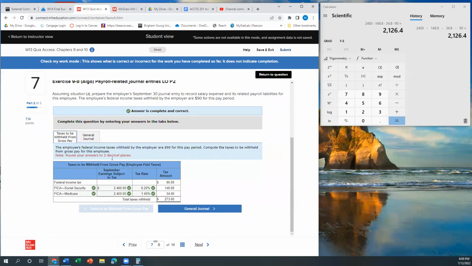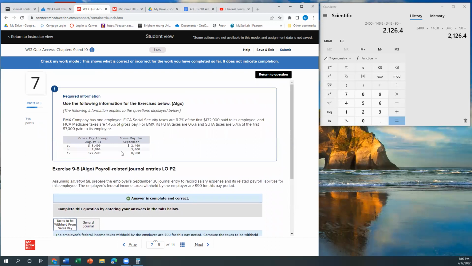So we go back here. This one gave us multiple options, right? If they had told us this one, option C, was the scenario we had to do, then we would have something different. Because if they had already earned 127,500, and only the first 132,900 are subject to Social Security taxes, then not the full 8,900 they earned would be subject to tax. Okay, so that's why they've given us these different scenarios.